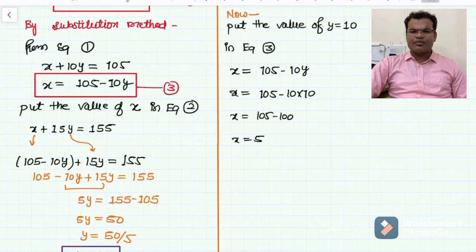Simply we are getting the value of x as 5 and y as 10. This way you get the answer.